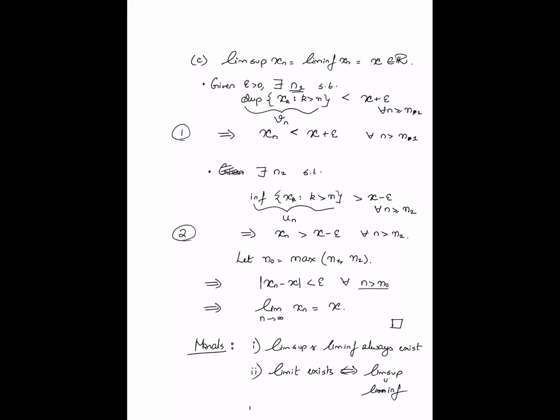In general, yeah, maybe there's a third moral after all. In general, the lim sup will be greater than or equal to the lim inf. Yeah, so I should have probably ordered them as 1, 3, 2. Lim sup and the lim inf always exist. In general, lim sup is always greater than or equal to lim inf. And the limit of the sequence exists if and only if the lim sup matches the lim inf.